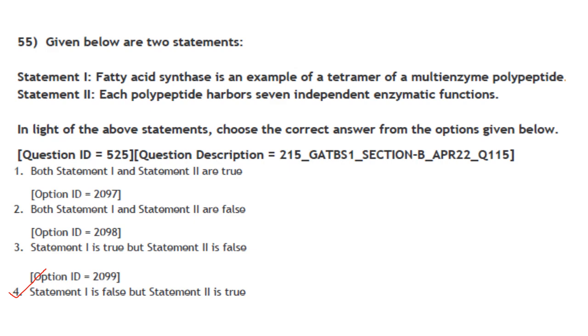Then next one. Given below are two statements. In the light of the above statements, choose the correct answer from the options given below. Fatty acid synthase is an example of a tetramer of a multi-enzyme polypeptide. It is not a tetramer, it is a dimer. So the first statement is not correct. Next one: each polypeptide harbors 7 independent enzymatic functions. That is correct. So statement 1 is false and statement 2 is true. Answer is option 4.